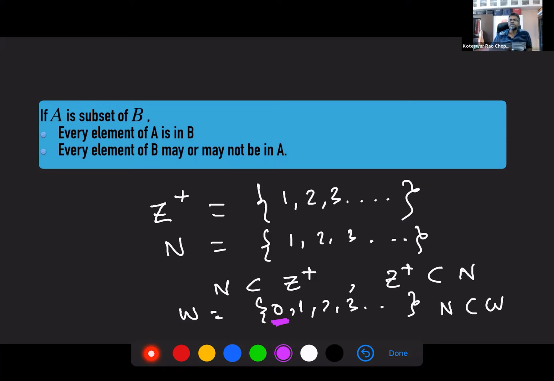So you understand? Harsha, you're okay here? So there may be elements in B which are not in A.